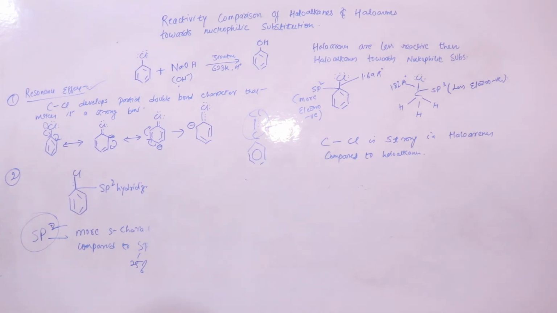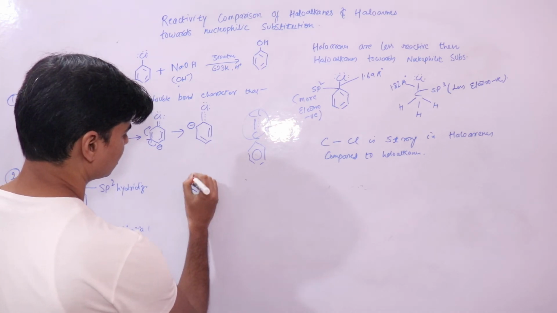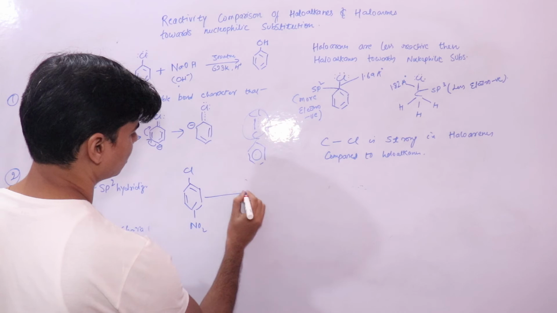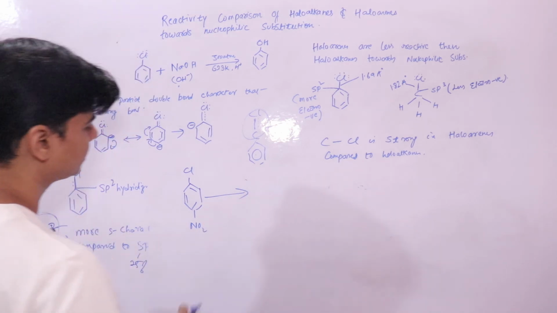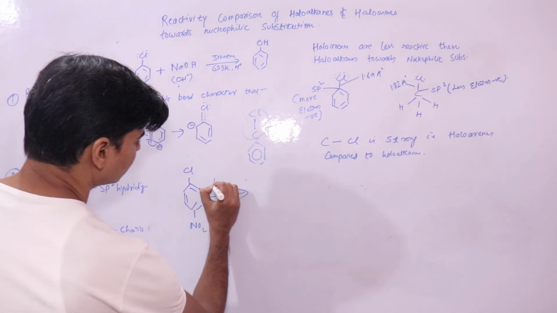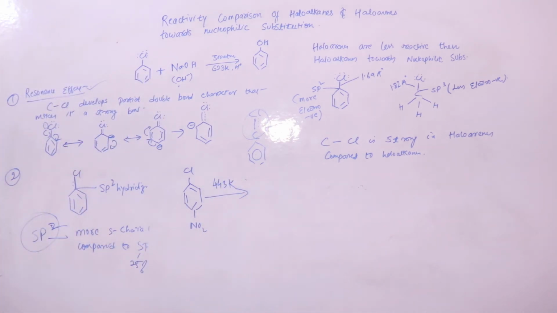Now if I take this, and in this case I put NO2 at the para position, the condition of the reaction will change to 443 Kelvin, a lower temperature compared to the previous one.